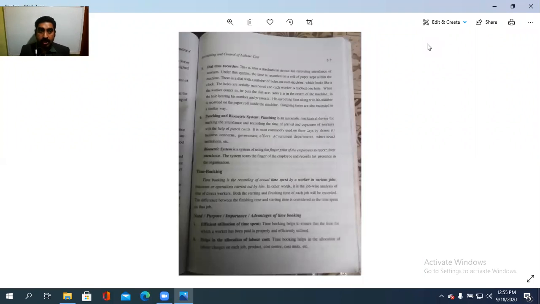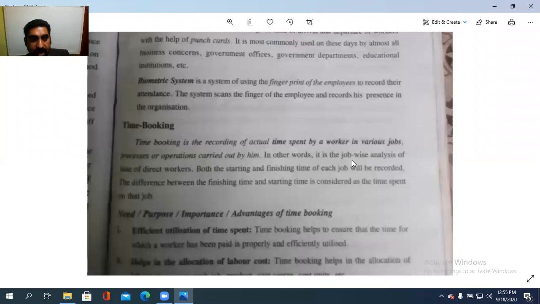So we see timekeeping and its essentials and methods with regard to timekeeping. Now the new thing is time booking, how to book each and every worker's time. So time booking is the record of actual time spent by a worker in various jobs, processes or operations carried out by him. ഓരോ വ്യക്തിയും ഇപ്പൊ ഞാൻ തന്നെ ഈ ഒരു പർട്ടിക്കുലർ ടോപ്പിക്കിന് എത്ര സമയം എടുക്കുന്നുണ്ട് അത് റെക്കോർഡ് ചെയ്യുന്നുണ്ടെങ്കിൽ ദാറ്റ് ഈസ്